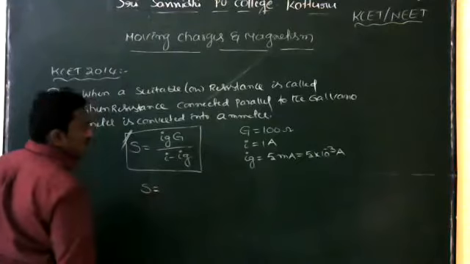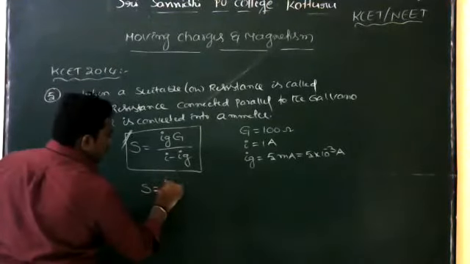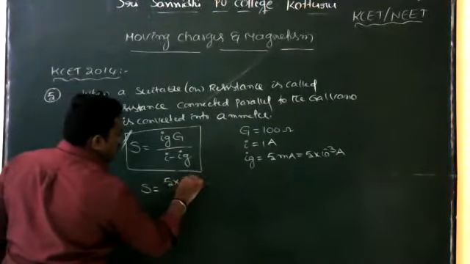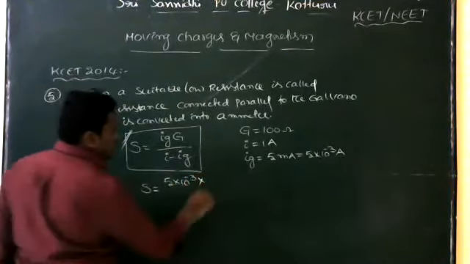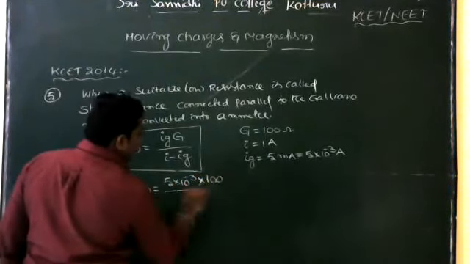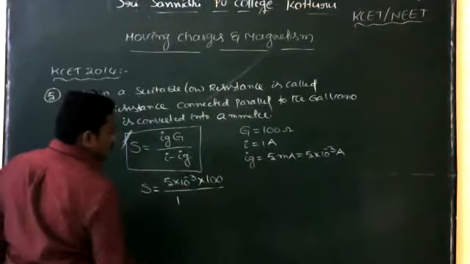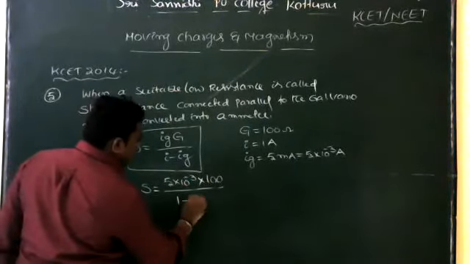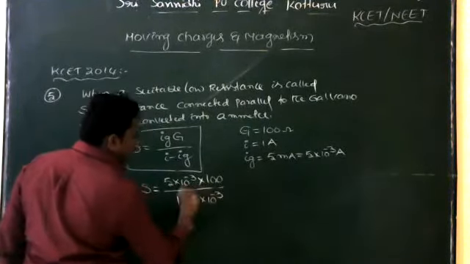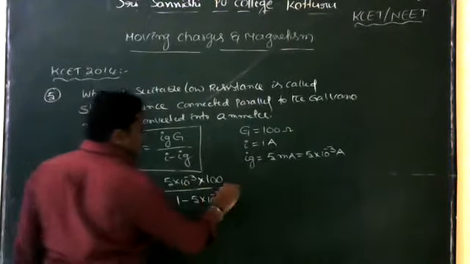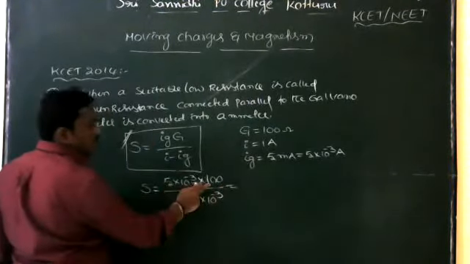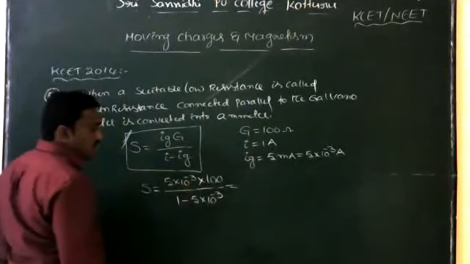S is equal to Ig, which is 5 into 10 to the power of minus 3, into G, which is 100, divided by 1 minus 5 into 10 to the power of minus 3. This is equal to 5 into 10 to the power of minus 3 into 10 square, since 100 means 10 square.